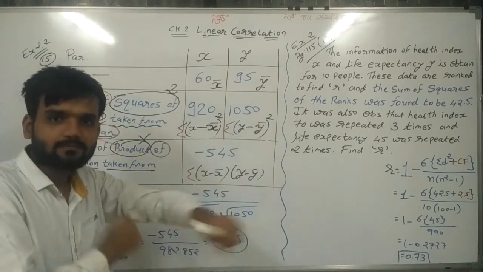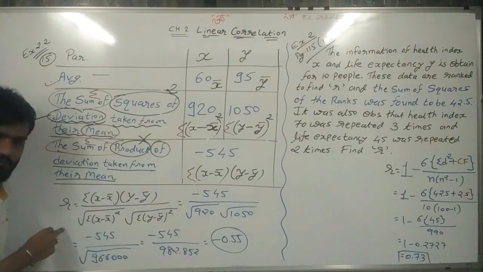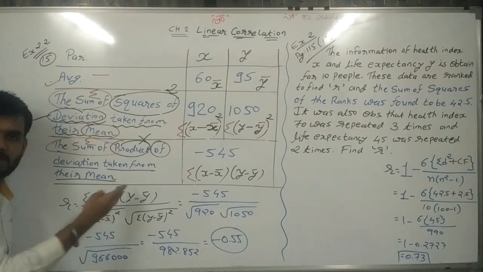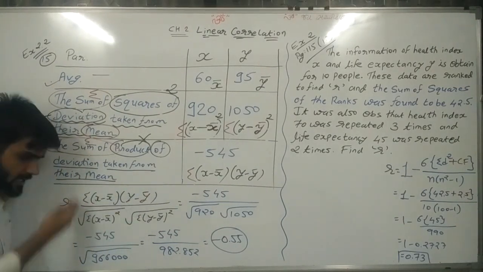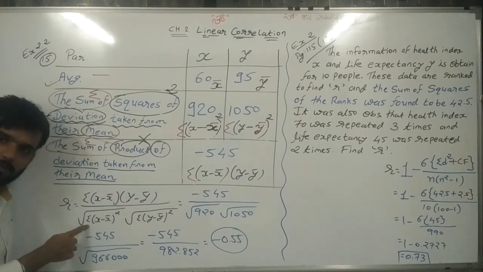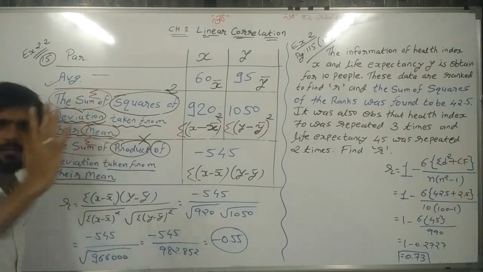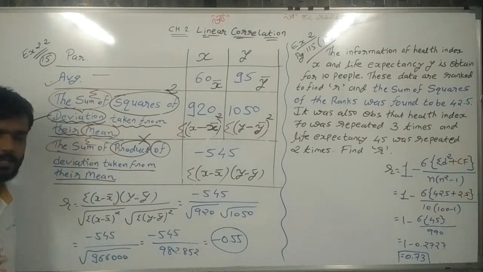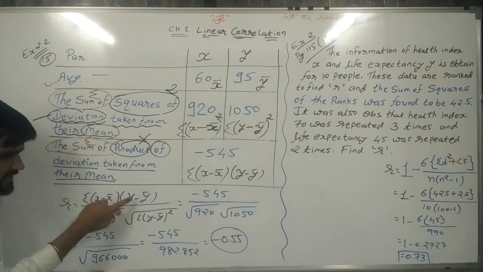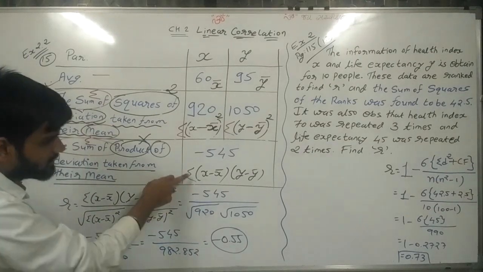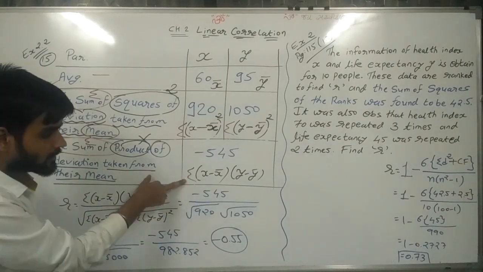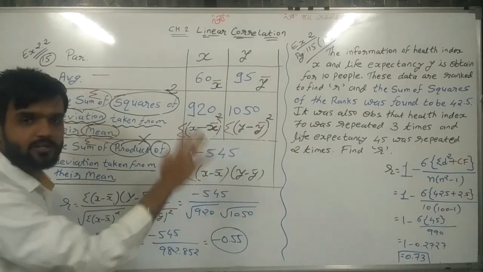Now see, I have written the first formula here: sigma (x minus x bar)(y minus y bar) divided by root of sigma (x minus x bar) square times root of sigma (y minus y bar) square. The value of sigma (x minus x bar)(y minus y bar) is already given: minus 545.